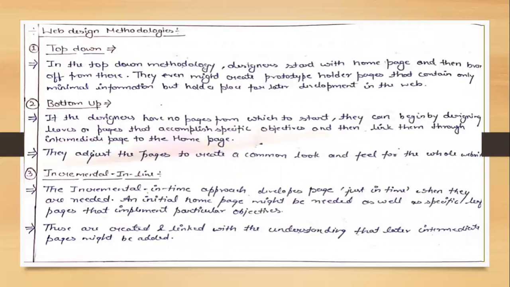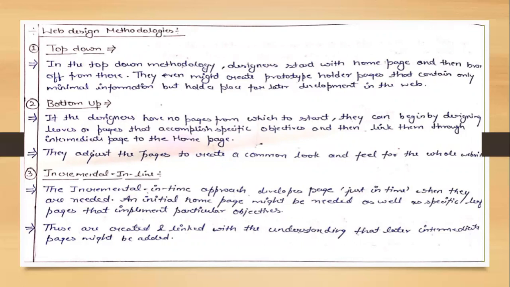These are some methods we use to design a web page. First one is the top-down approach. In the top-down method, designers start from the home page and then combine it with multiple pages, so that minimum information is transmitted but a place is held for later development of the web page.